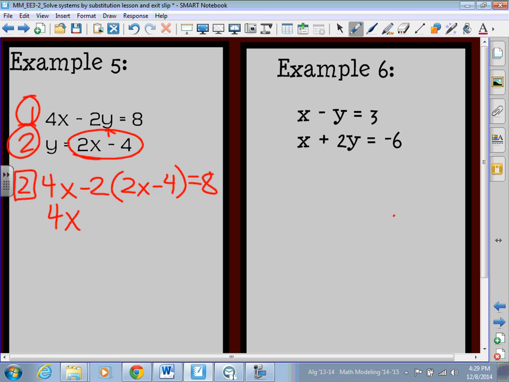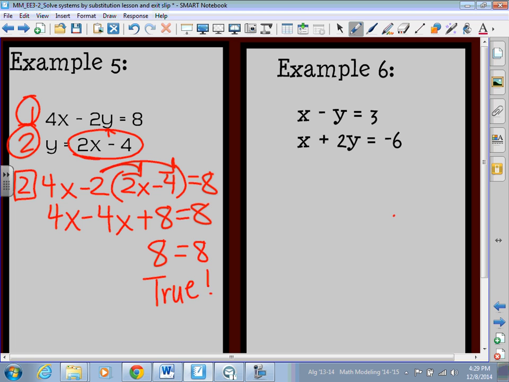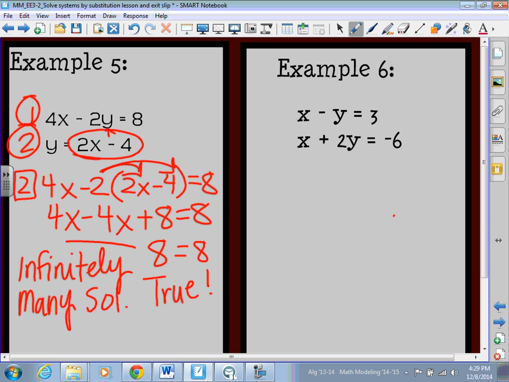So now I have 4x minus 4x, and then I have negative 2 times negative 4, which is plus 8, equals 8. Well, look what happens. 4x minus 4x is 0 again, and I'm left with 8 equals 8. True or false? Well, that's true. So if it's a true statement, that means, again, I have infinitely many solutions. I can plug anything in for x or y, and it will give me a solution, okay? So there's infinitely many solutions here. They're the same line.